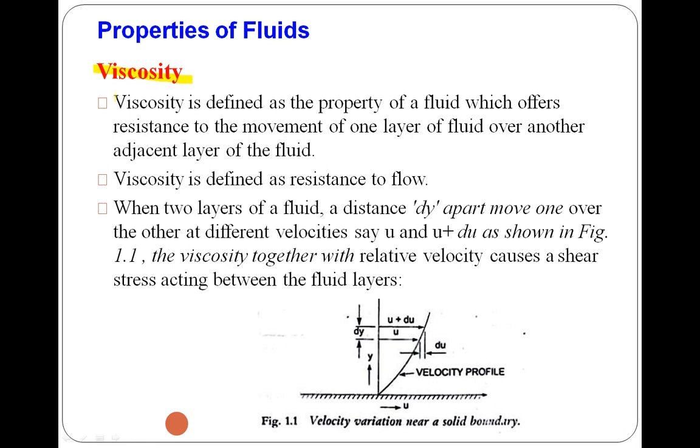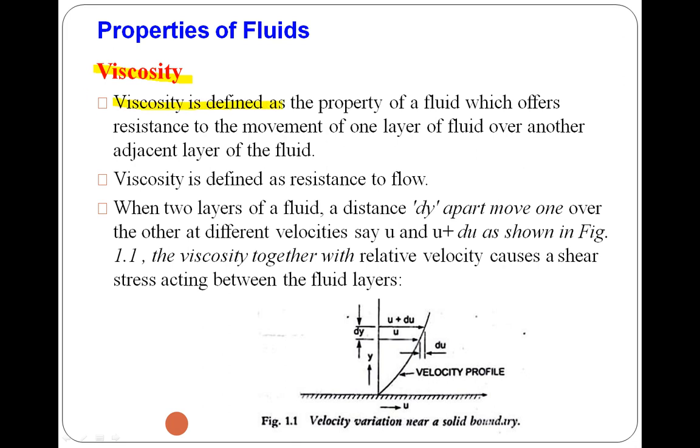So how is viscosity defined? As I have told, viscosity is related to fluid friction. What is meant by friction? Friction is nothing but resistance. So what is viscosity?